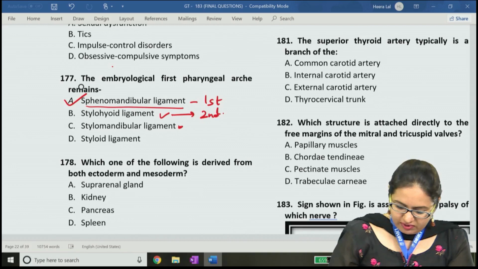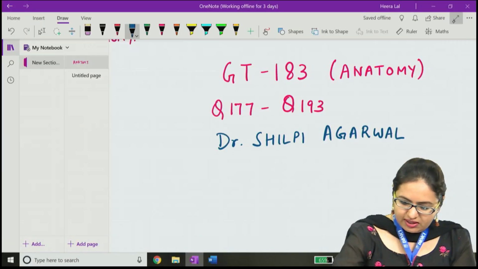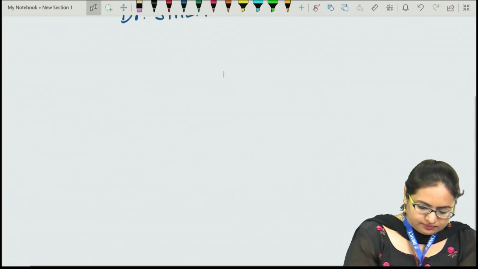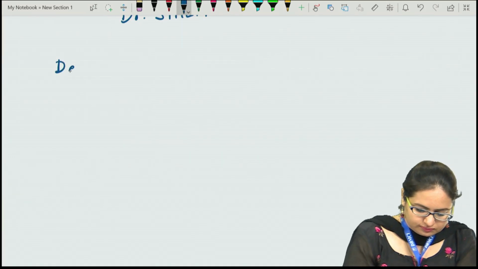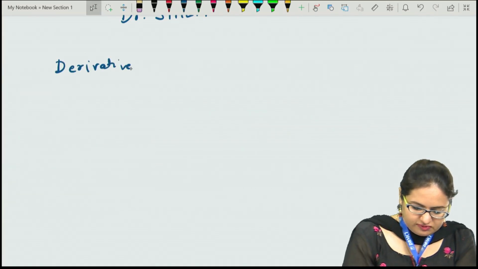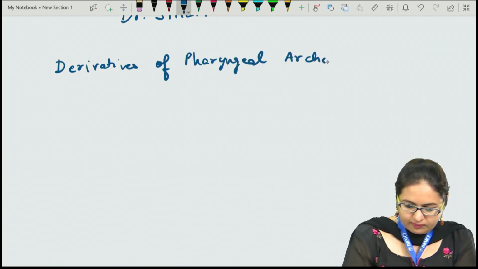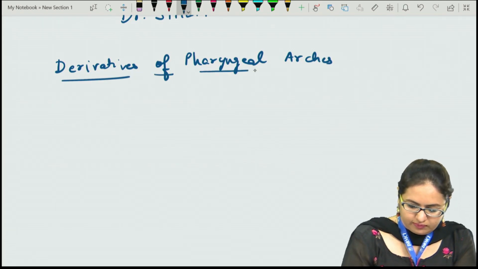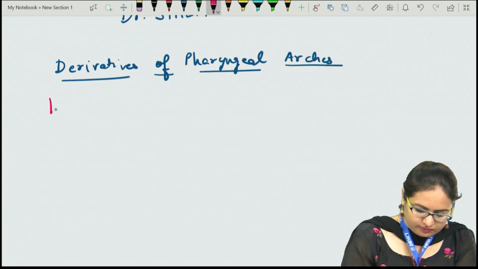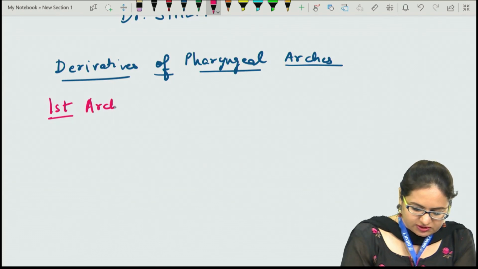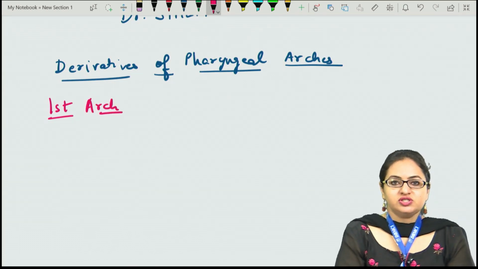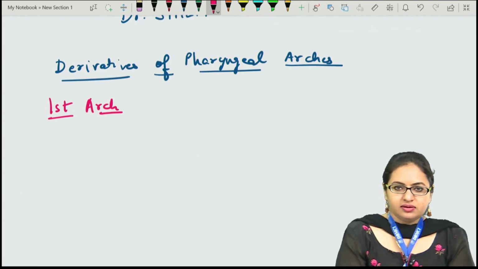Now if you see various derivatives of the first arch and the second arch, the derivatives of the pharyngeal arches. When we talk about the first arch, it gives rise to various bones, ligaments and muscles, and it has a nerve and artery.